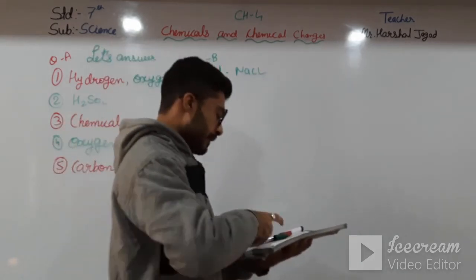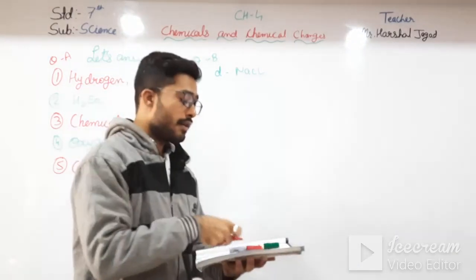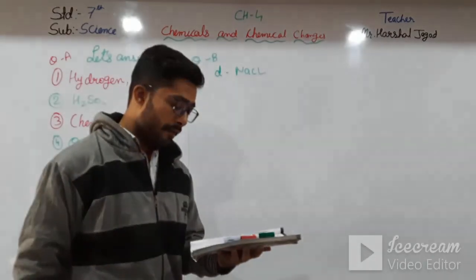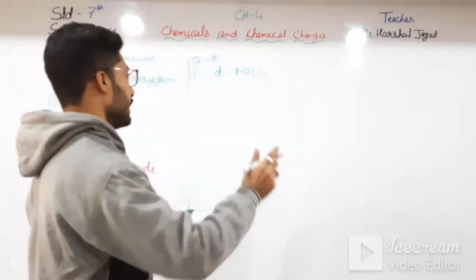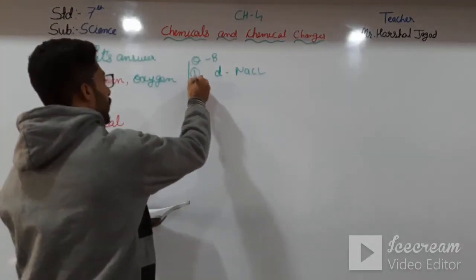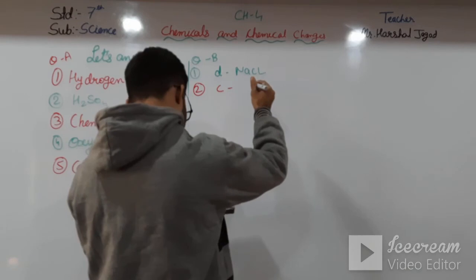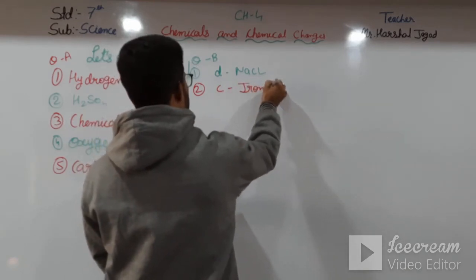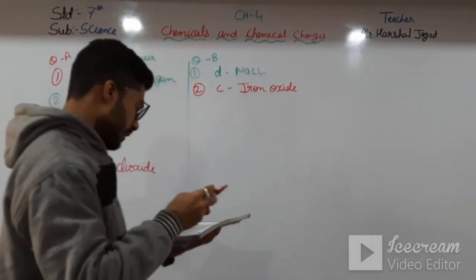Second one, rust. What is rust? NaCl is cancelled out, so it will be iron oxide, that is C.